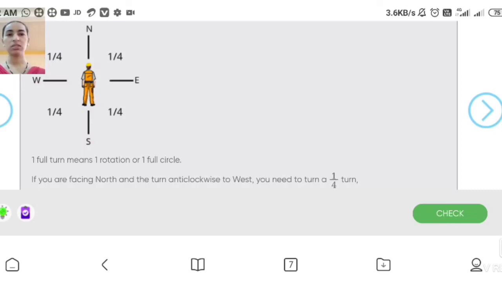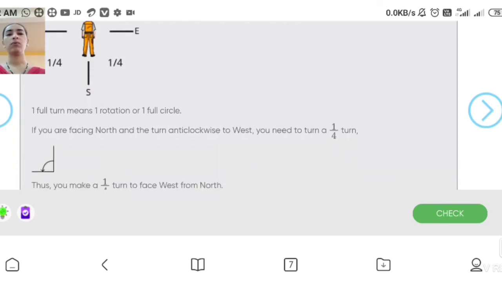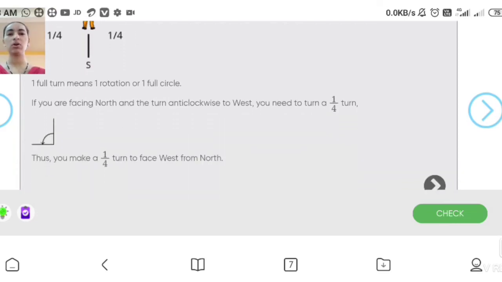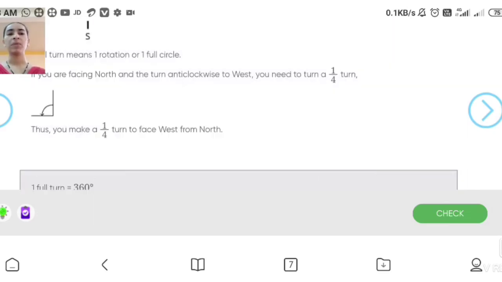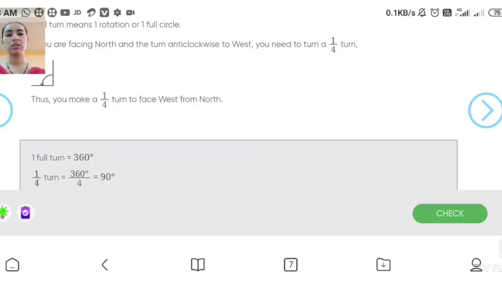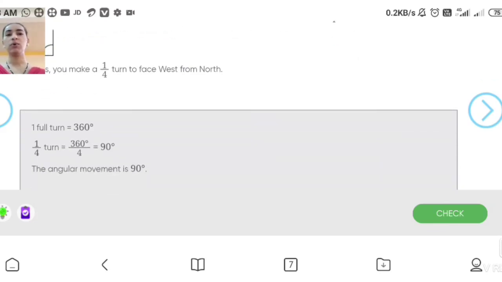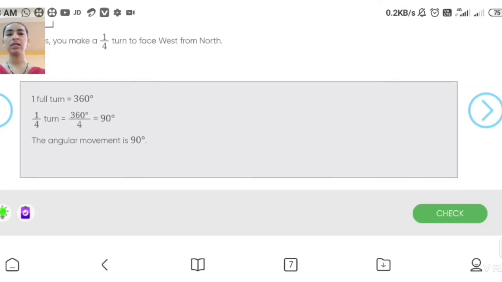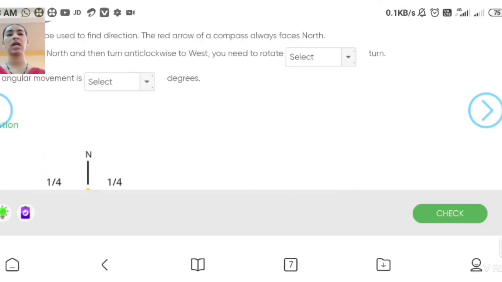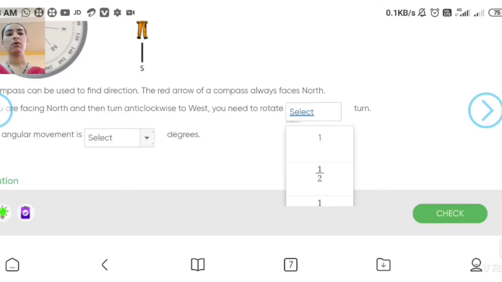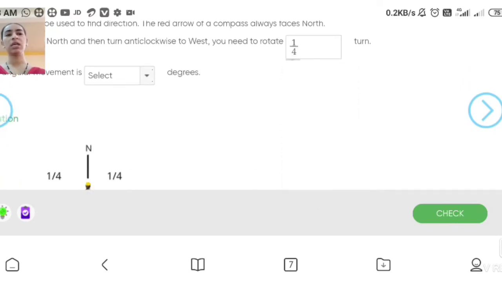Yes students, from north to west how much do you turn? 1/4. See, it is also shown in the figure. Thus you make a 1/4 turn to face west from north. One full turn means 360 degree, so 1/4 means 90 degree. So the angular movement is 90. Here you are taking a 1/4 turn and the degree will be 90.